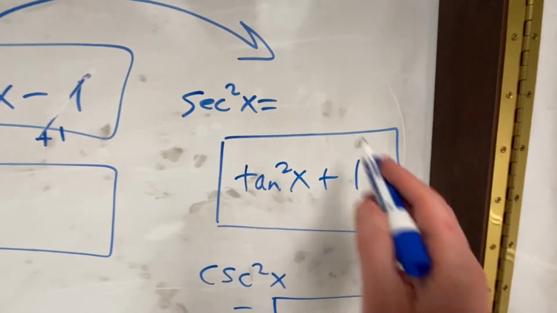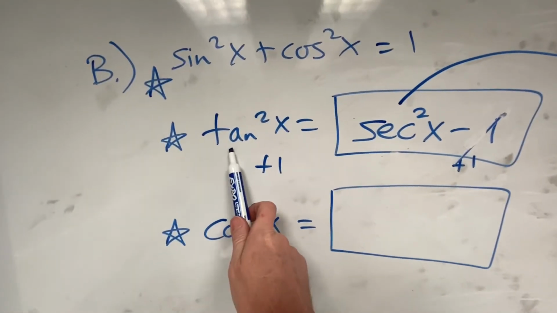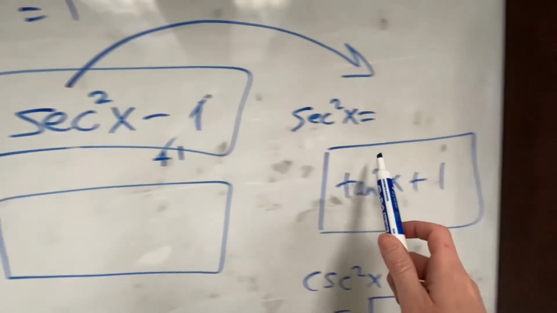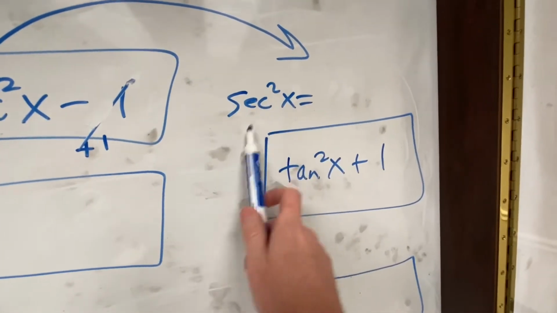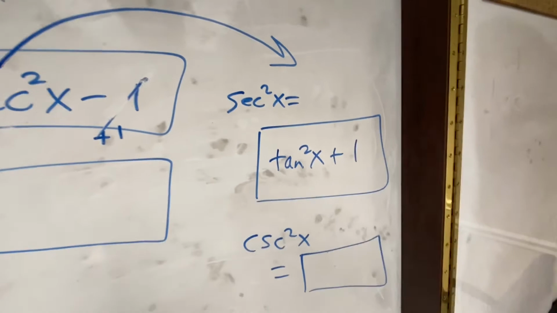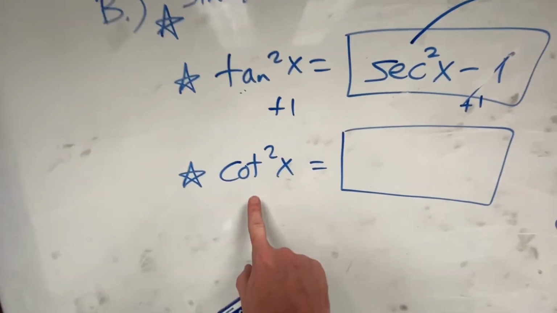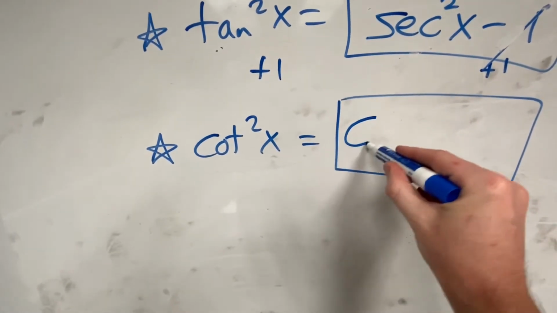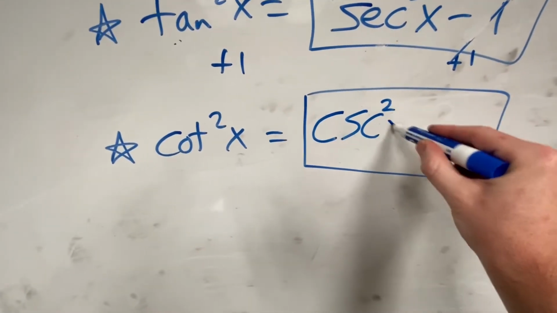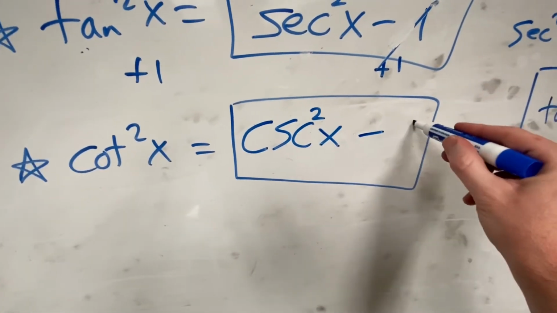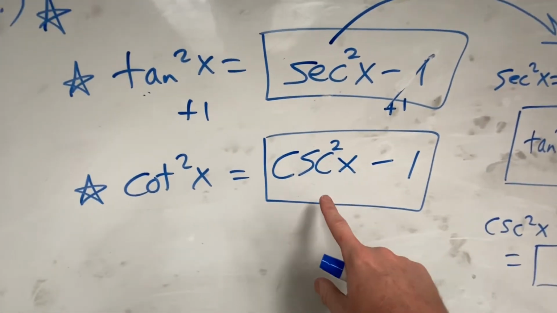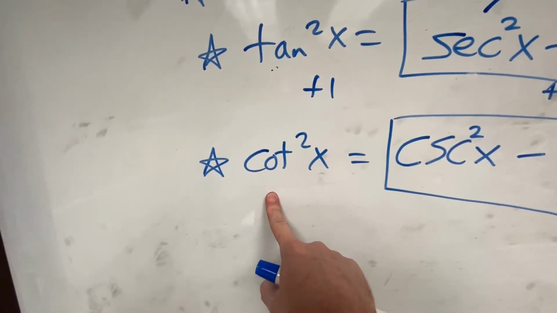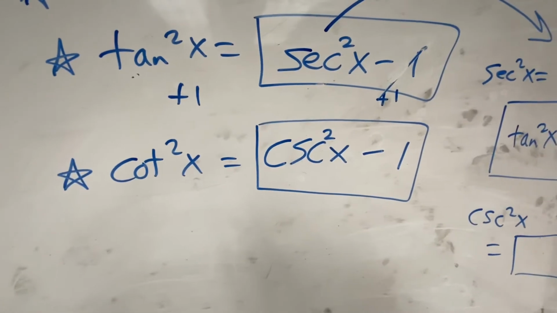Now, do you need to memorize this? No. Just memorize this one. Memorize tangent squared equals secant squared minus 1. And then you can always modify it and resolve it for secant squared if you ever have to, which occasionally you'll have to. Then there's a third major identity in precalculus. Cotangent squared is equal to cosecant squared minus 1. Do you remember that cosecant is the reciprocal of sine and cotangent is the reciprocal of tangent? All right, that's a fact.